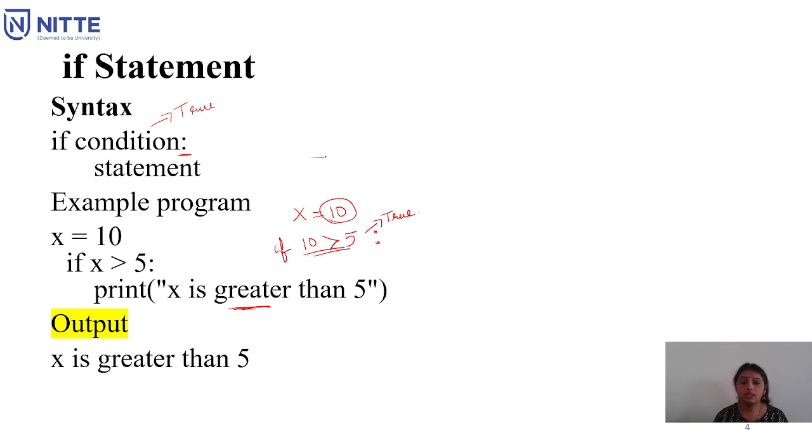You can type this using the Mu editor software or any other Python-related open source software. You can run the program and you can see the output given here printed on your output screen.